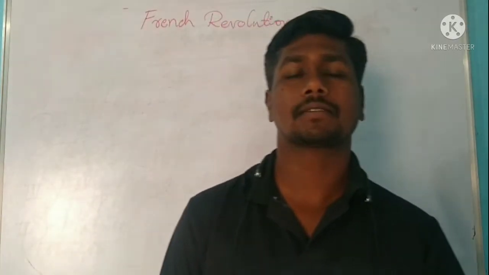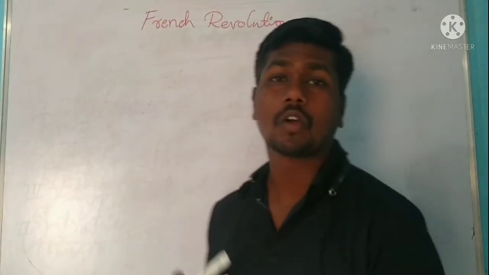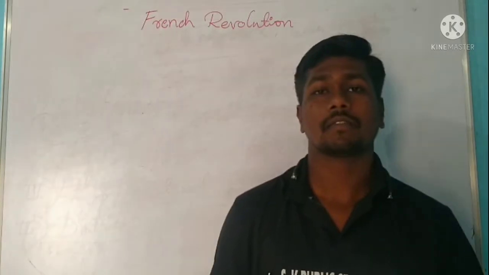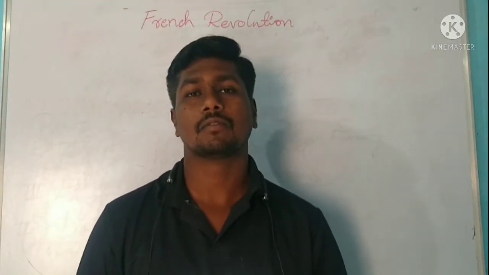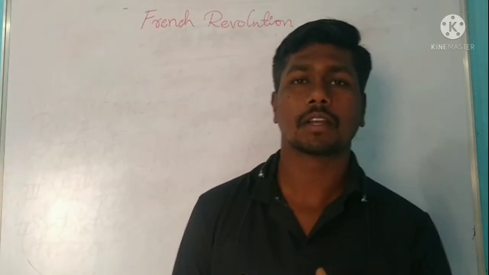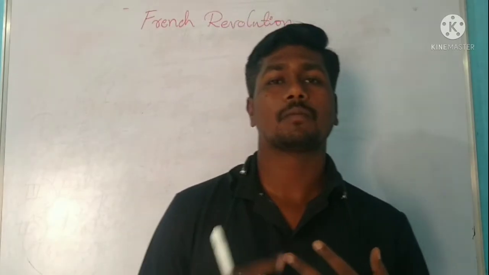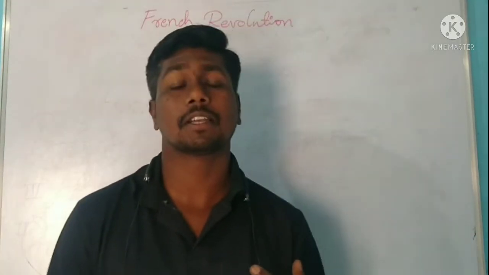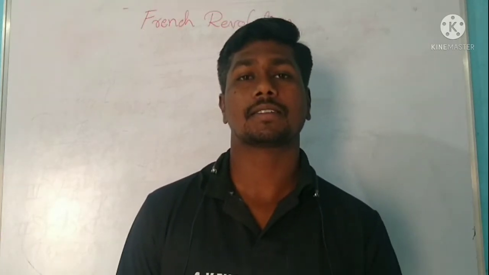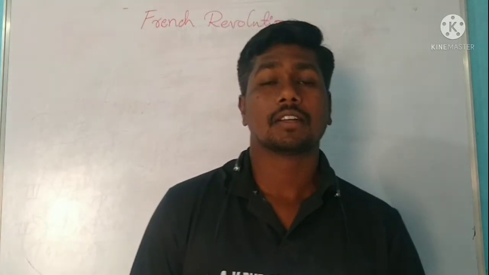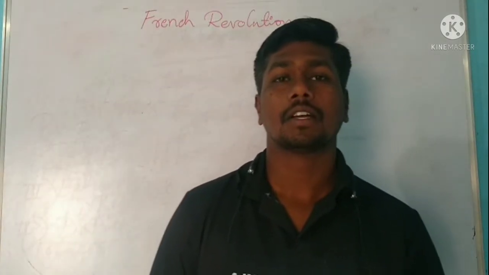But who had to pay the tax? At that time we learnt about the social structure of France. The society of France was divided into three estates: first, second and third. The first was the clergy, the second the nobility, and the third was made up of small peasants, big businessmen, peasants, lawyers, court officials, farmers, artisans, etc. And in France, only the members of the third estate had to pay the tax.